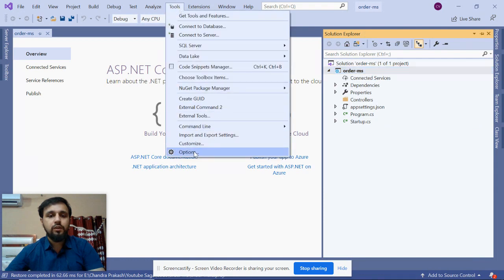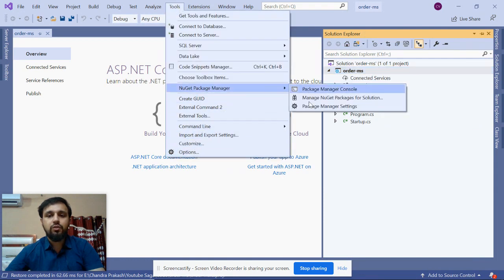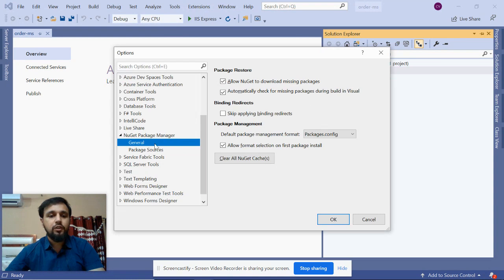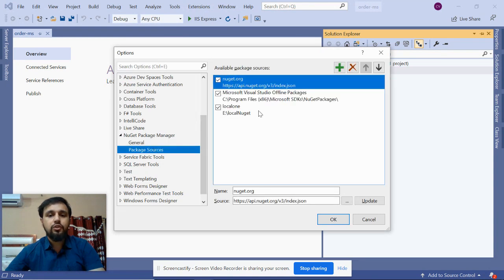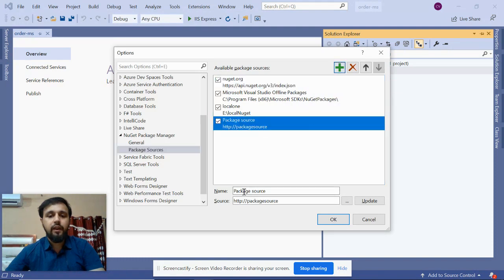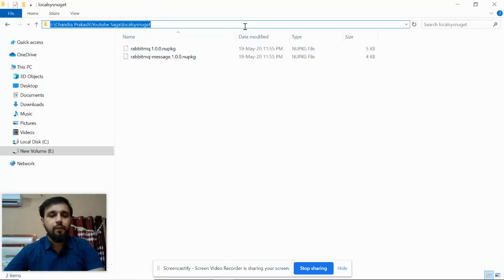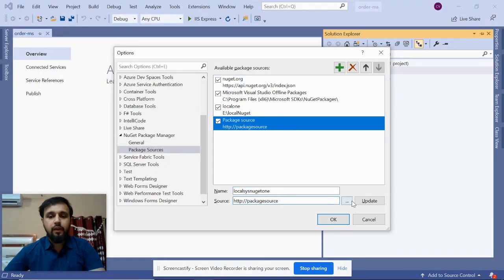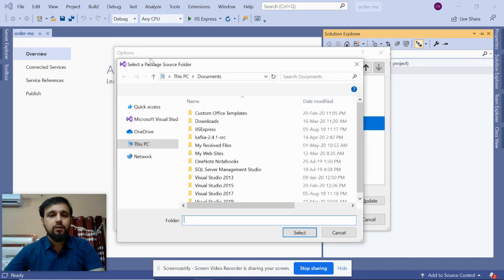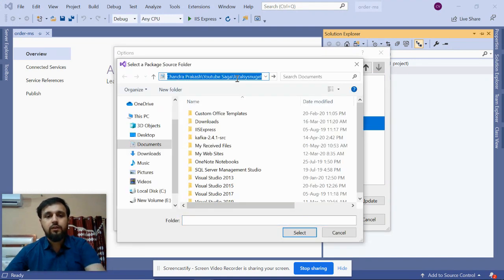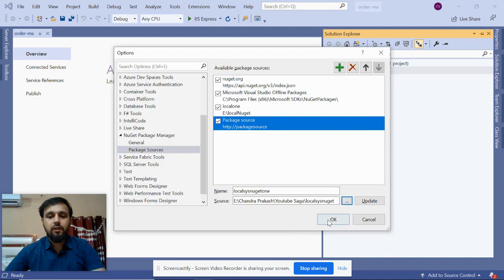After that, go to Tools, NuGet Package Manager, Package Manager Settings. Here you have to provide the source of your local NuGet packages as well. So click on this update, and I'm saying my package source is, you can name it anything, like local system NuGet 1. And where is your location? My location is this. Browse this and provide this location. Click on select.